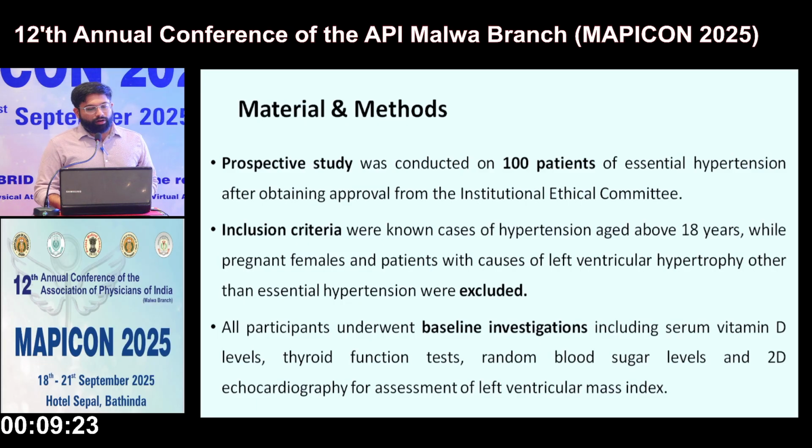Inclusion criteria were known cases of hypertension aged above 18 years, while pregnant females and patients with causes of left ventricular hypertrophy other than essential hypertension were excluded, like causes of secondary hypertension, renal and endocrine causes, and also left-sided valvular heart disease related to left ventricular hypertrophy. These were all excluded from the study. All participants underwent baseline investigations including serum vitamin D levels, thyroid function test, random blood sugar levels, and 2D echocardiography for assessment of left ventricular mass index.